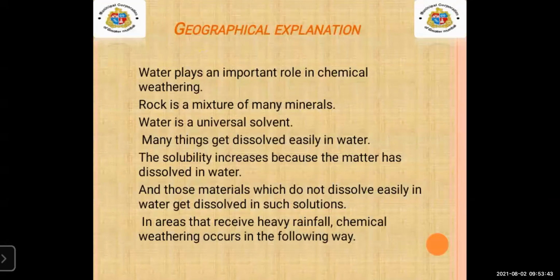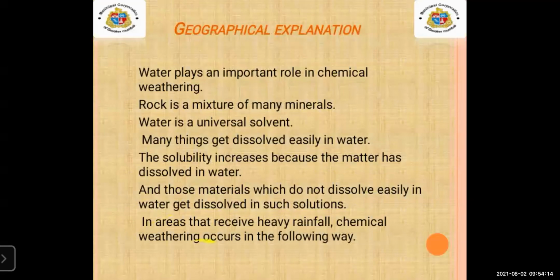Rock is made up of many different types of minerals. Water is a universal solvent. Many things get dissolved easily in water. The solubility increases because the matter has dissolved in the water. And those materials which do not dissolve easily in water get dissolved in such other solutions.